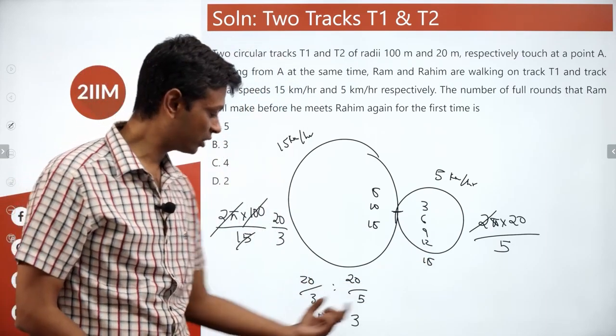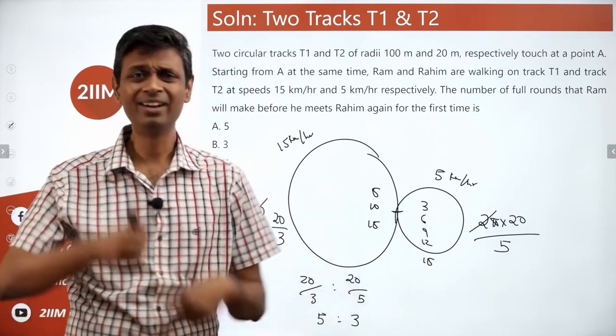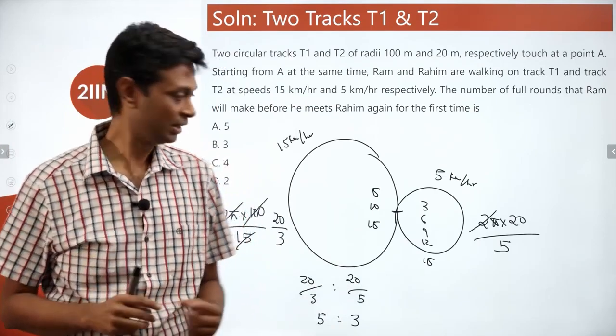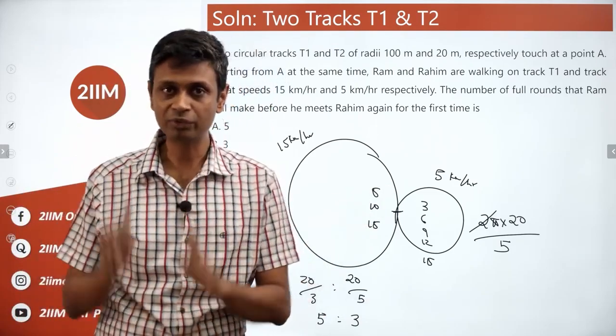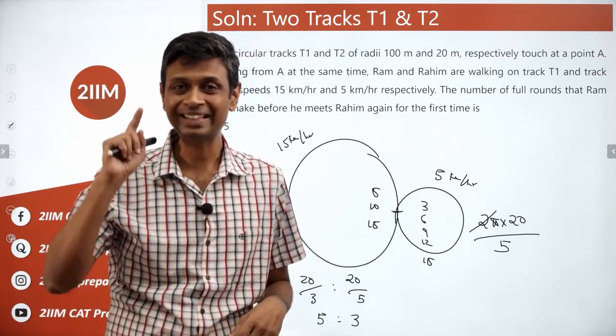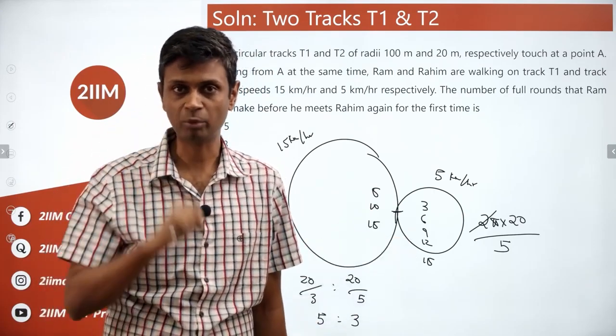If you call this as 5 units and 3 units, after 15 units of time, whatever ratios we want to do, after 15 units, Ram will be at the starting point. After 15 units, Rahim will be at the starting point. Both of them meet here. That time, Ram would have done 3 rounds, Rahim would have done 5 rounds. And that's when they'll meet at the starting point again.